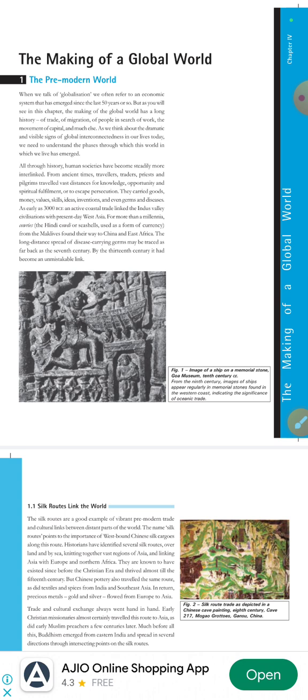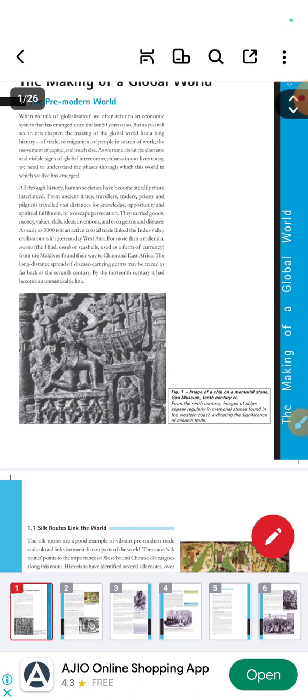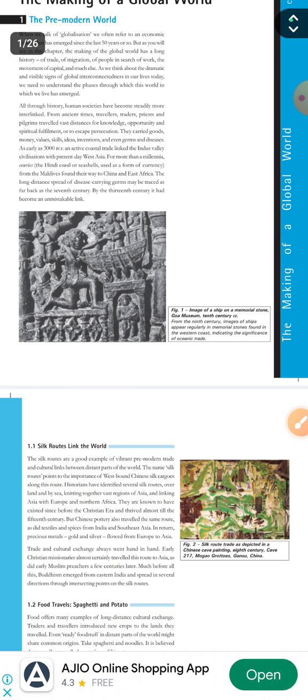The pre-modern world. When we talk of globalization, we often refer to an economic system that has emerged since the last 50 years or so. But as you will see in this chapter, the making of the global world has a long history of trade, migration of people in search of work, the movement of capital, and much else. As we think about the dramatic and visible signs of global interconnectedness in our lives today, we need to understand the phases through which this world in which we live today has emerged.